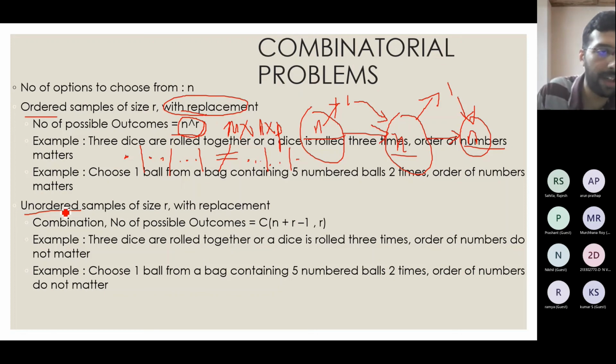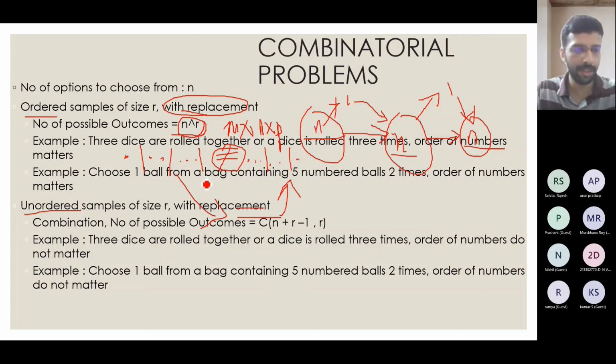Then what will happen if I do this for the unordered case? Instead of the ordering restriction, I remove it and say that this is equal to this, so my outcomes are unordered. In that kind of situation the equation I will use is again a combination, but instead of C n r, I will use C n plus r minus 1 r. How this comes about you can go through and refer. Finally, this will be its answer.